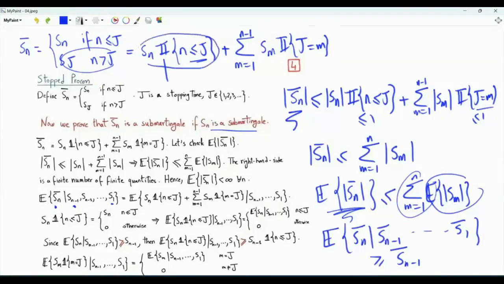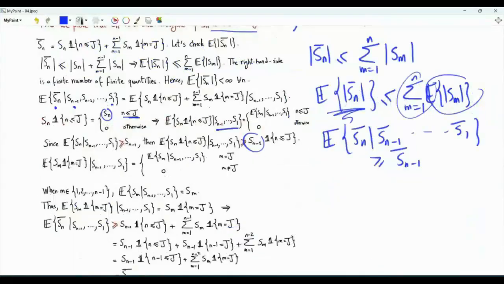When we apply the conditional expectation to this term here, note that if n is less than or equal to J, this is equal to Sn. Otherwise, we have 0. The expectation of 0 is 0. The conditional expectation of Sn given S1 to Sn minus 1 is greater than or equal to Sn minus 1 because process Sn is a submartingale. The conditional expectation of this part here is lower bounded by Sn minus 1 times indicator n less than or equal to J.